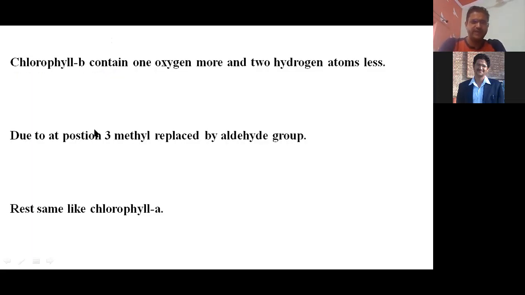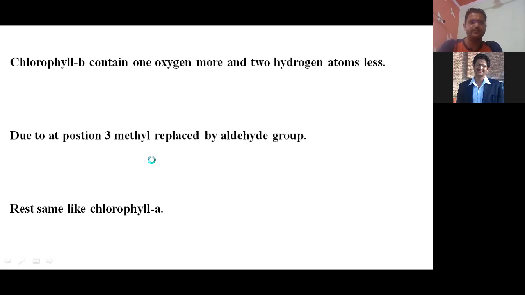Now after that, as we have already discussed, how do we differentiate chlorophyll B and chlorophyll A? Chlorophyll B contains 1 oxygen more and 2 hydrogen atoms less. Why? Because a methyl group is converted into an aldehyde group. At position 3, the methyl is replaced by an aldehyde group. The rest is the same as chlorophyll A.